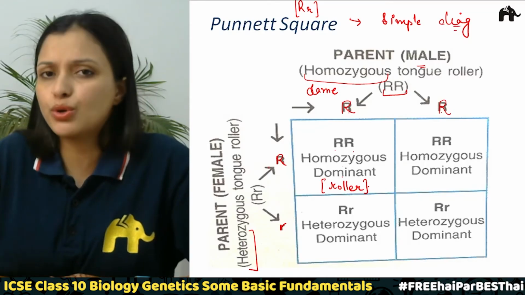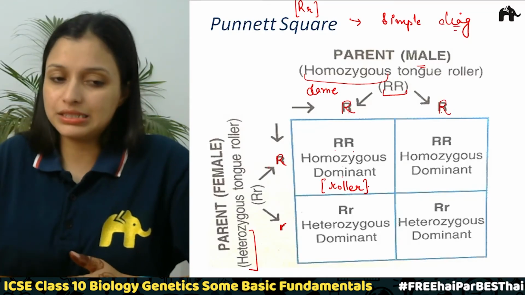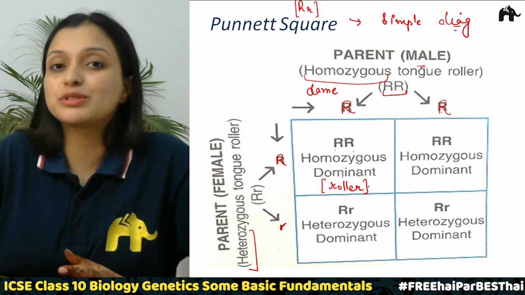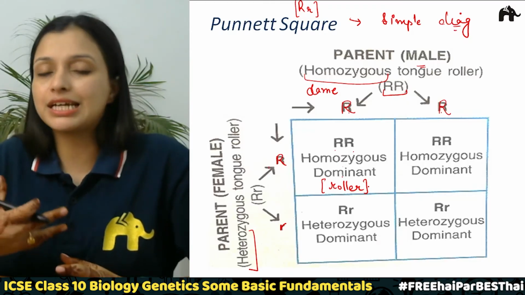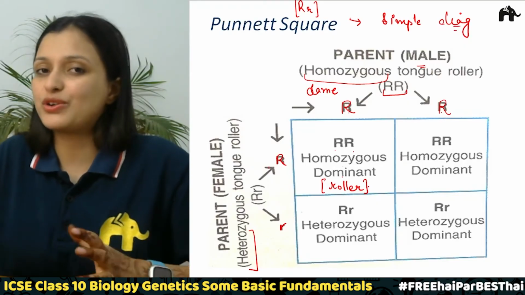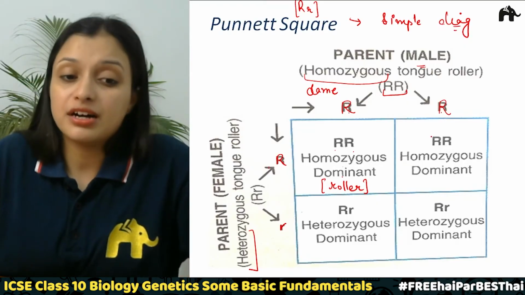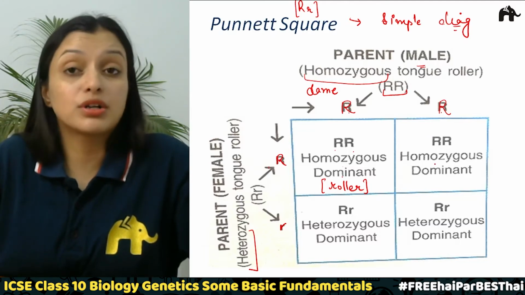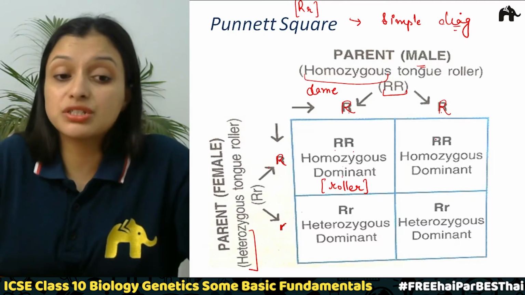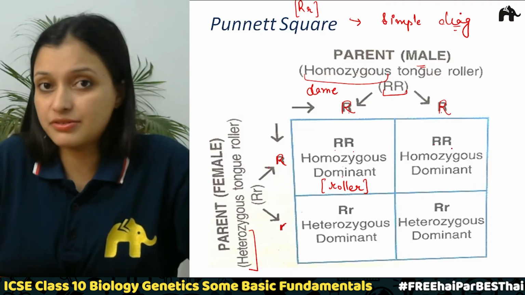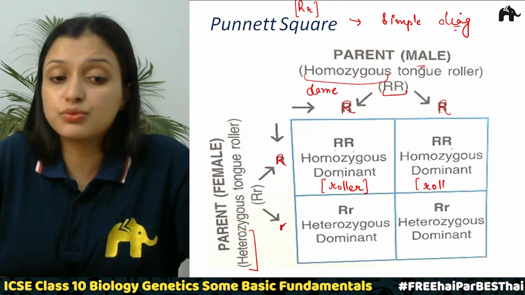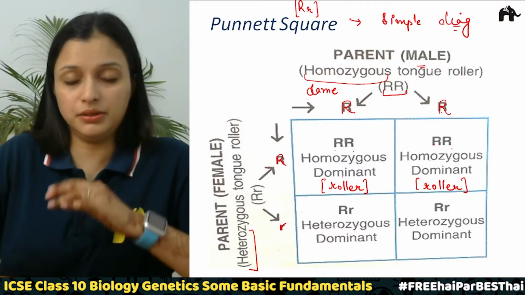When I'm saying roller, you must have figured it out now that I'm talking about a tongue roller, because we have been discussing this example for so long now. Next, again this is a capital R, this is a capital R. So what is the combination? The combination is going to be capital R capital R, right? So again homozygous dominant, which is again going to be a roller.